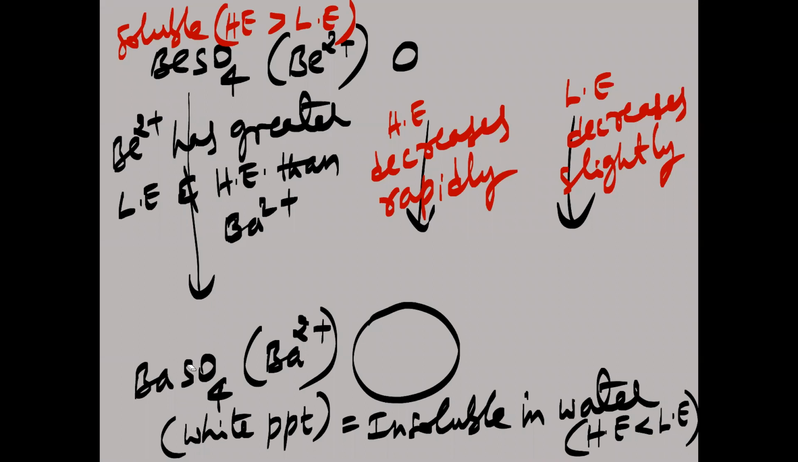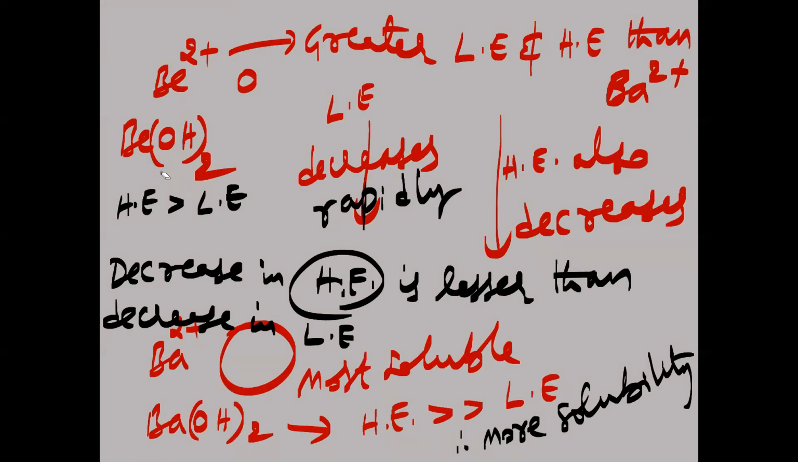So among the sulfates of second group, from top to bottom, what is happening to the solubility? Solubility is decreasing from top to bottom among the sulfates of second group elements. Okay. And what about the hydroxide solubility? Among the hydroxides of second group, solubility is increasing from top to bottom. So this concept we have to understand. This solubility can be explained by the hydration enthalpy and lattice enthalpy. Is the concept clear?